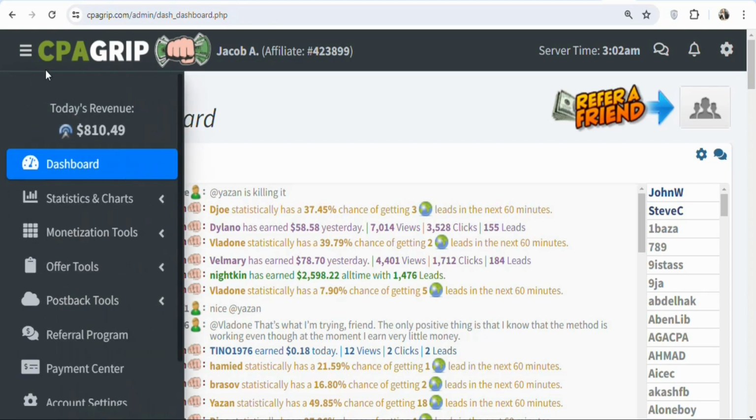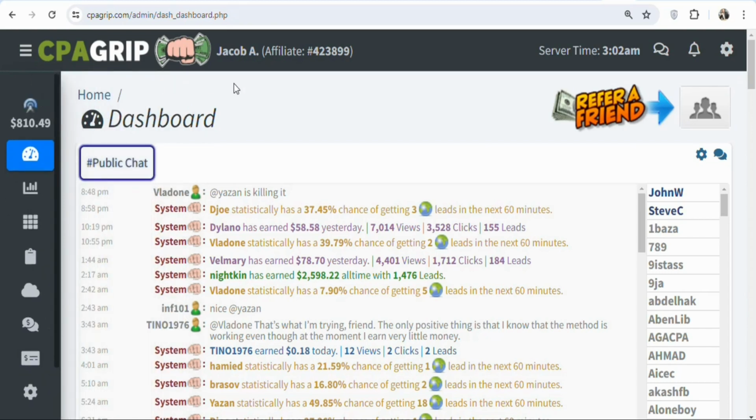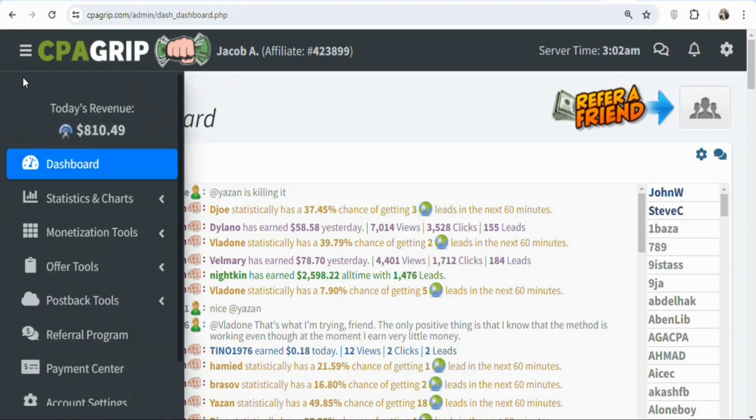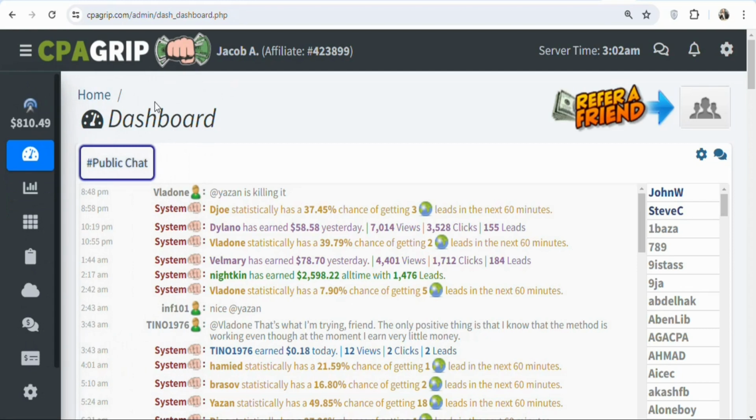The first step is that you have to join a CPA marketing network. There are a lot of them, so you can search for any CPA marketing network that you know and then join. In this case, I'm using CPA Group. CPA Group has a lot of offers and it is available worldwide, so you can search for CPA Group and then create your free account. Once you create your free account, you can find offers to promote.